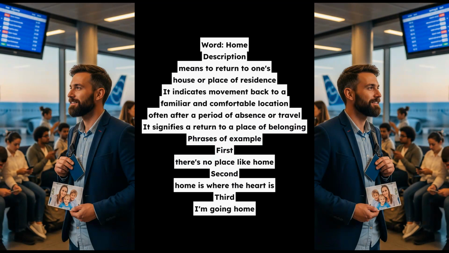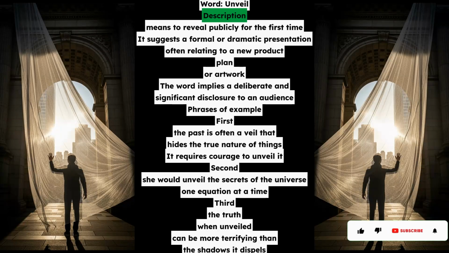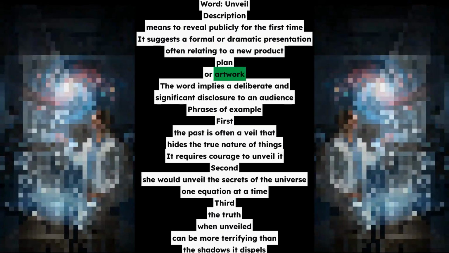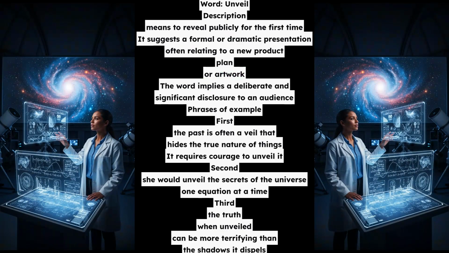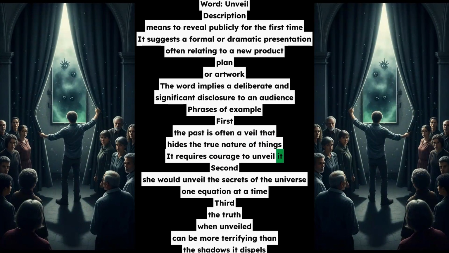Word, unveil. Description means to reveal publicly for the first time. It suggests a formal or dramatic presentation, often relating to a new product, plan, or artwork. The word implies a deliberate and significant disclosure to an audience. Phrases of example. First, the past is often a veil that hides the true nature of things. It requires courage to unveil it. Second, she would unveil the secrets of the universe, one equation at a time. Third, the truth, when unveiled, can be more terrifying than the shadows it dispels.